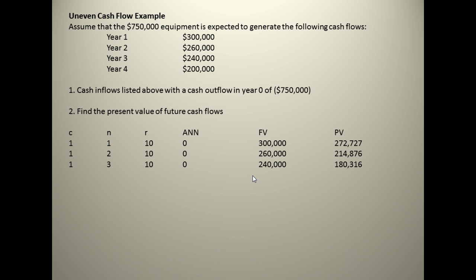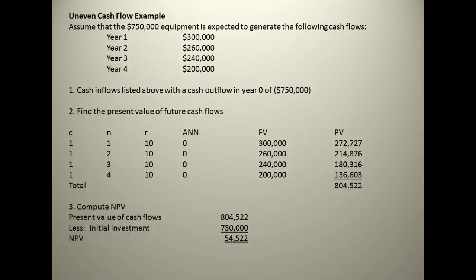So now we go on to the third year. There's the 240, and we're discounting that 3 years. And notice our present values here. If you can guess, what do you think we're going to do? We're going to add up the total of those 4 present values. We get $804,000. Once again, we get a positive NPV of $54,522, and we're going to accept because our net present value is positive.